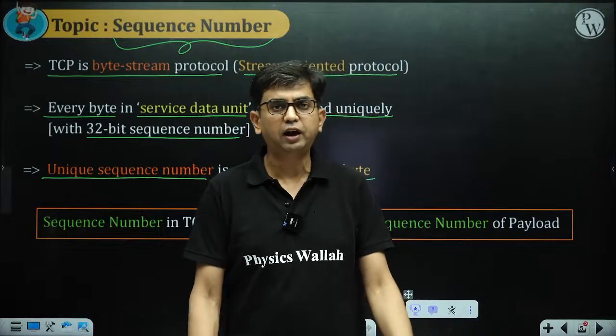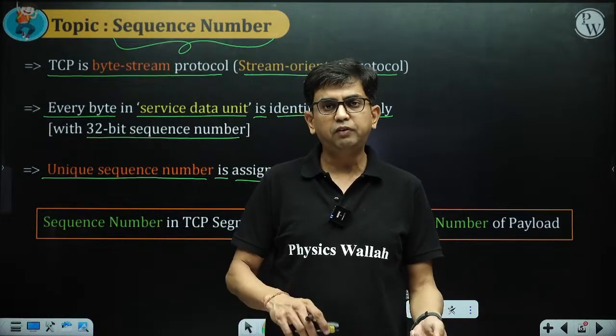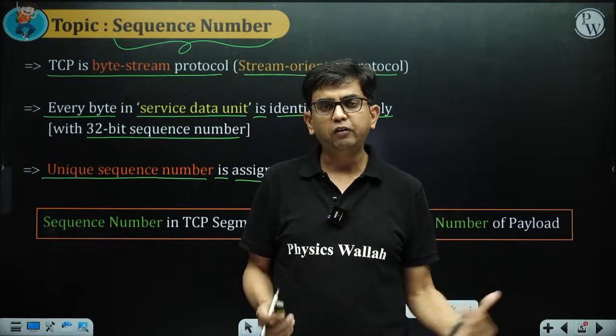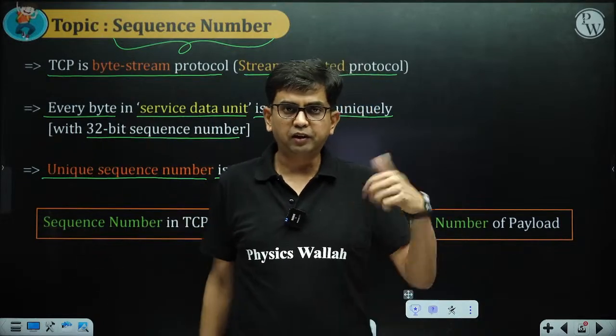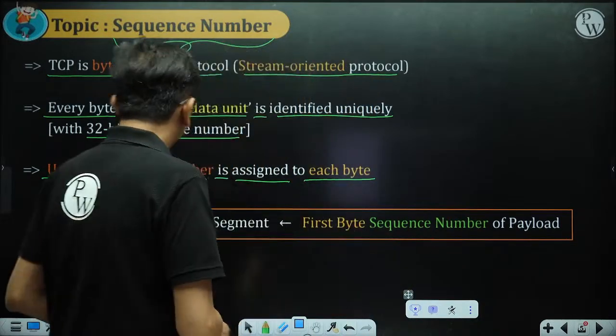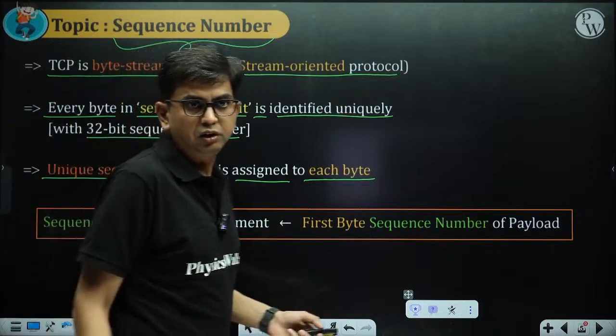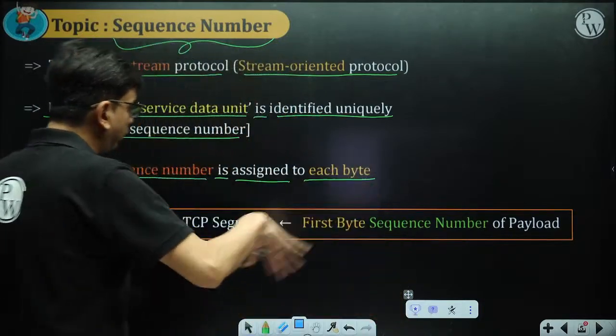So we are not assigning sequence numbers to segments, we are assigning sequence numbers to bytes, and accordingly the first byte's sequence number is written in the header. It's a leading byte sequence number. We have already seen this part. If any doubt, then ask. Good afternoon, Shubham. So if any doubt, then ask.